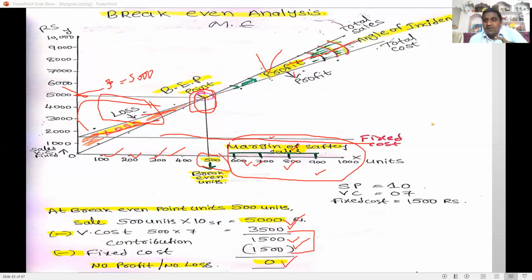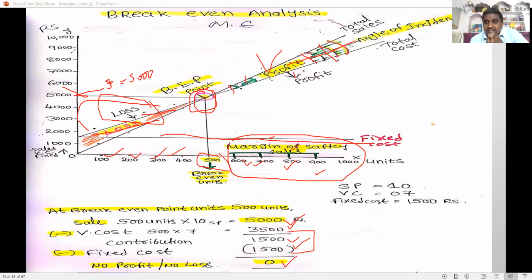Next, the angle of incidence. The angle of incidence is nothing but the angle that arises after the break-even point, between the total sales line and the total cost line. For example, this gap here is the angle of incidence. It indicates the profit earning capacity of the business.